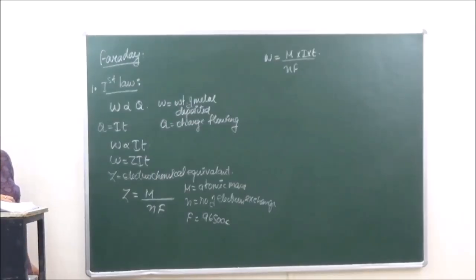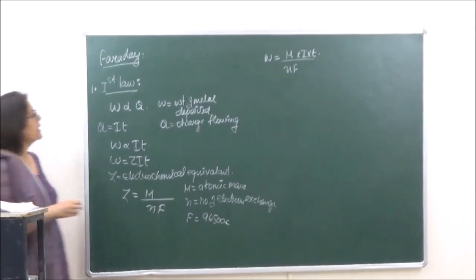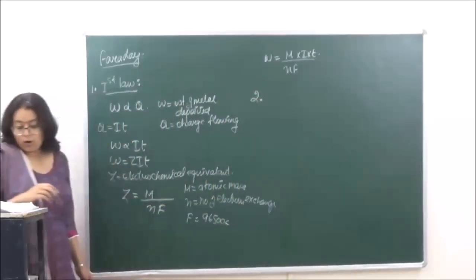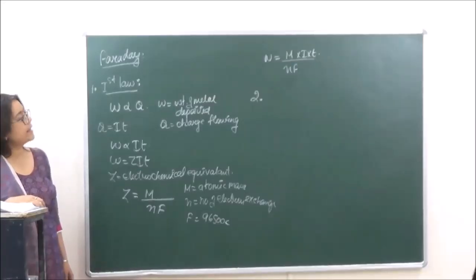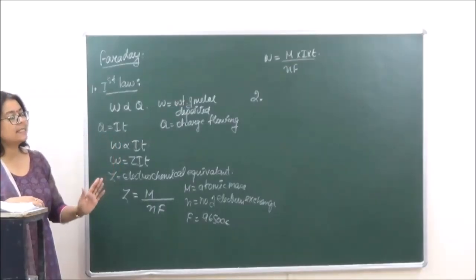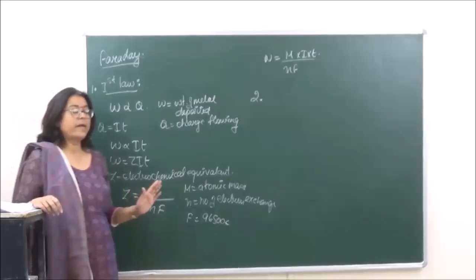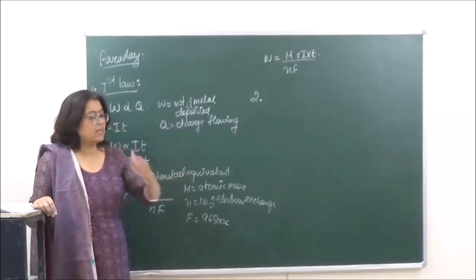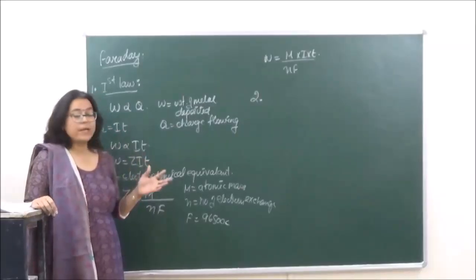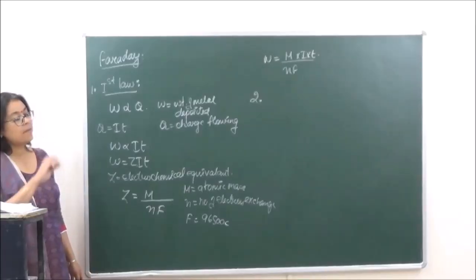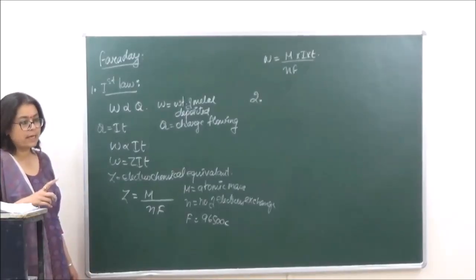Got it? Okay, so then we go on to the second law. According to the second law, if we are taking different cells and they are connected in series, series ka matlab negative is connected to the positive of the next cell. So that is series. When we are talking of series, we are also saying that the same quantity of charge is flowing through the cell.